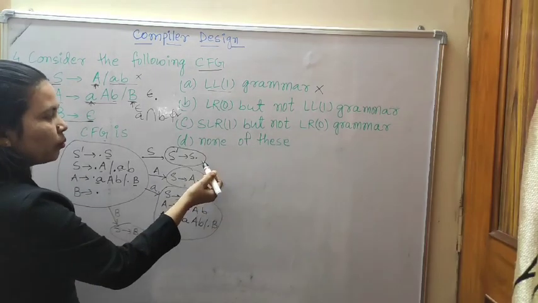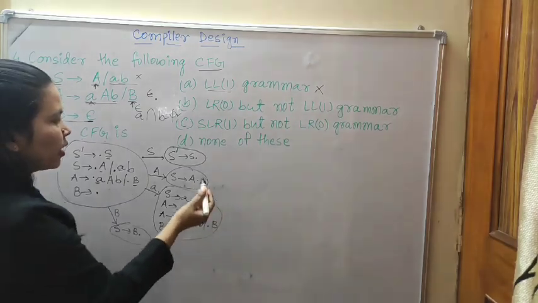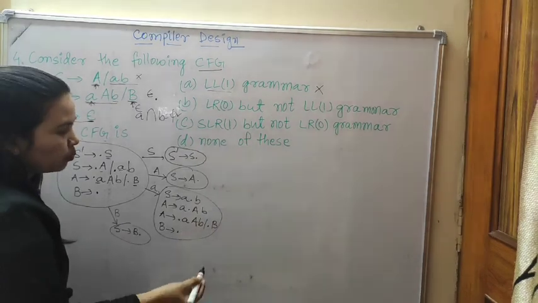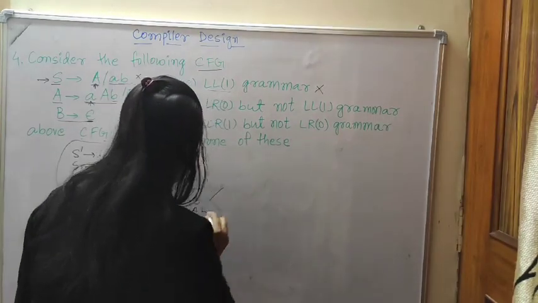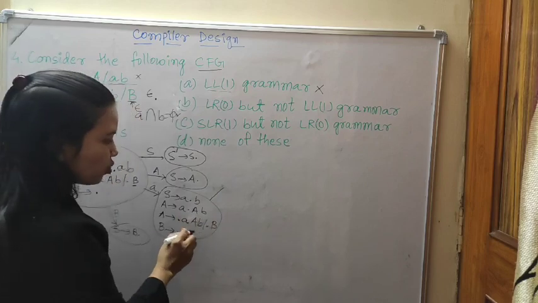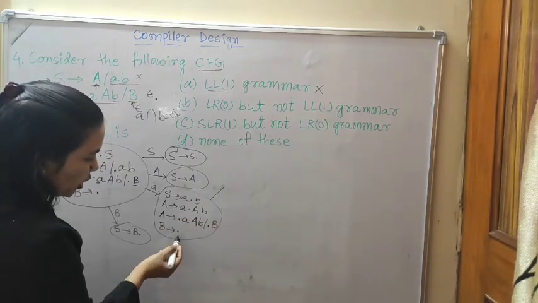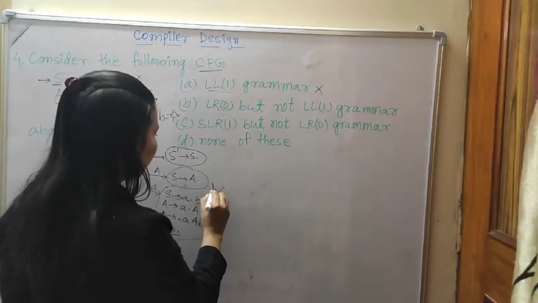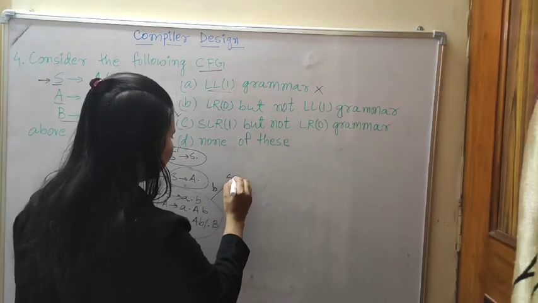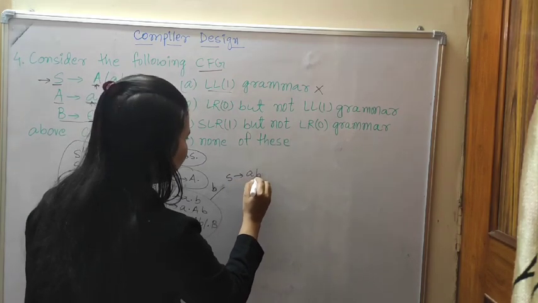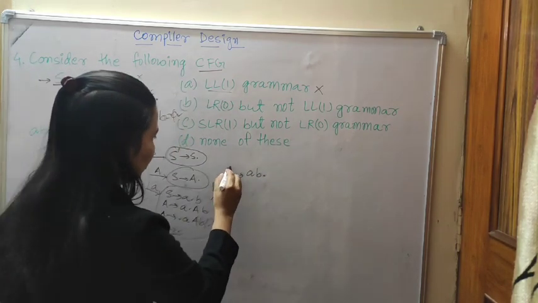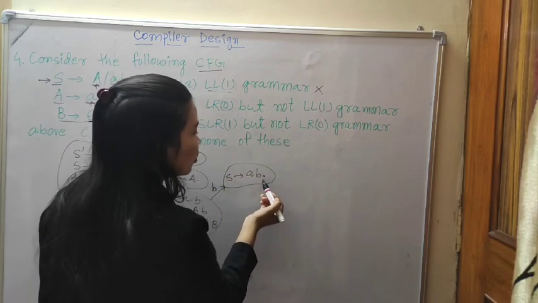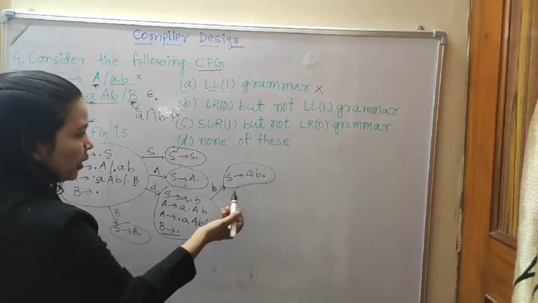Now whenever the dot has come at the last, that means it is the final state. So these ones we will be shifting. Now B is given, because it is not completed. Here only one final item has been given and this place is not. So write B, we are shifting. S to A B dot, sorry, it is dot at the end. That means completed. Final items.